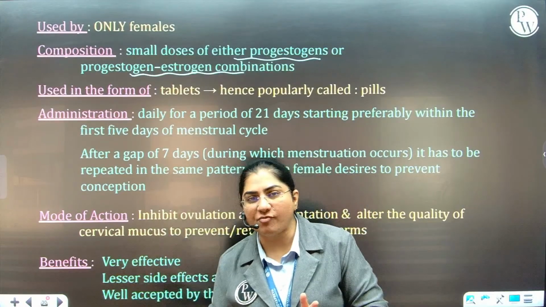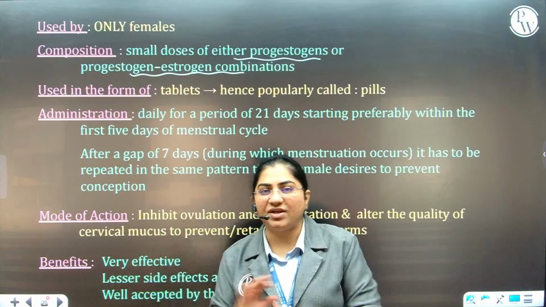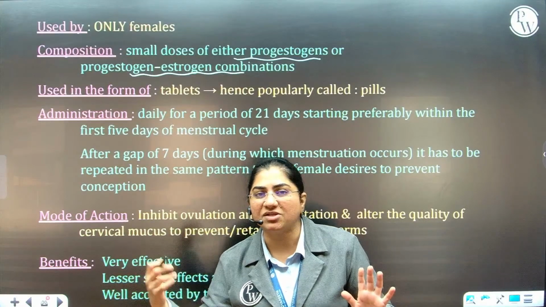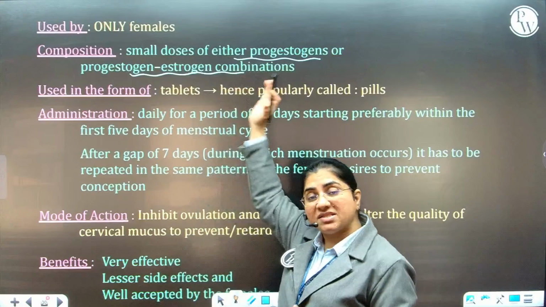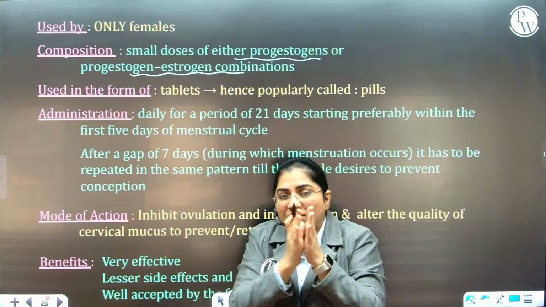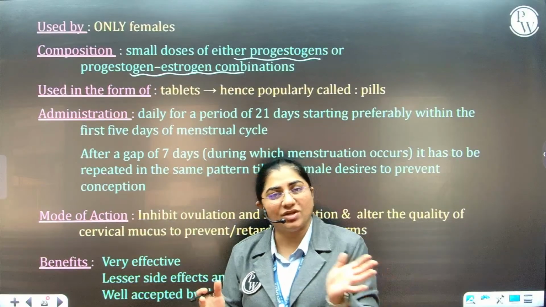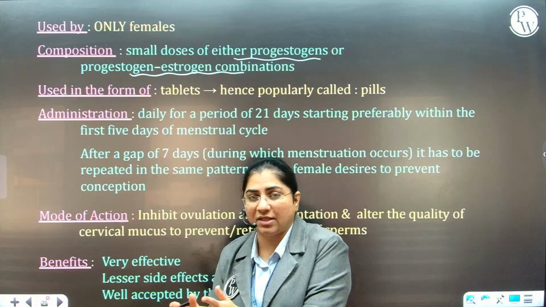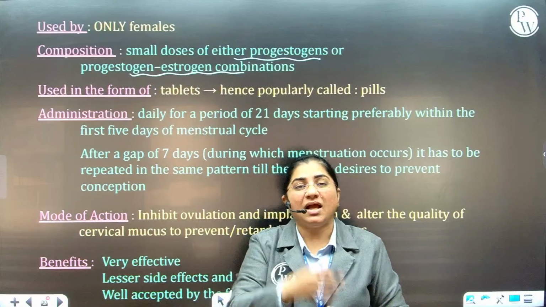Take it for a period of 21 days. Post that for 7 days, she stops the pills, and it is this time that she menstruates. Meaning, it is these pills which are inhibiting ovulation, but they will make the endometrium thicken. So, during the 7 days when she is not taking the pills, the endometrium sheds and she will bleed.